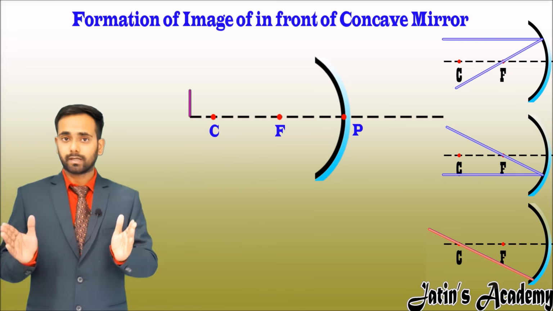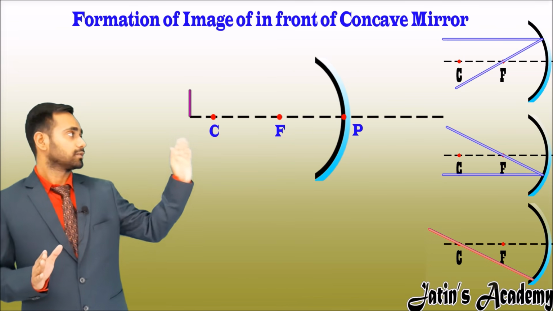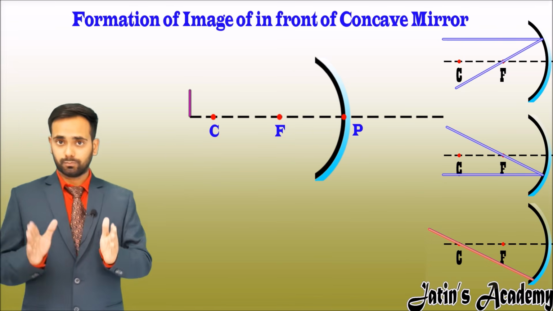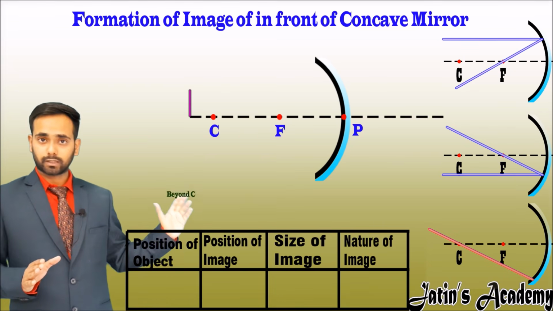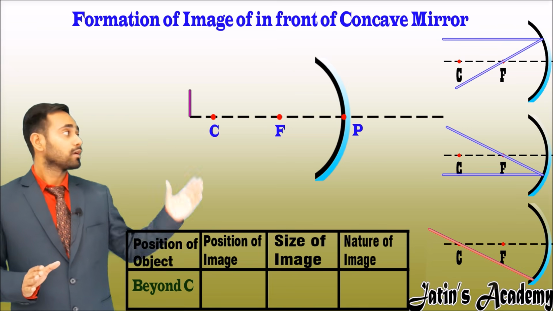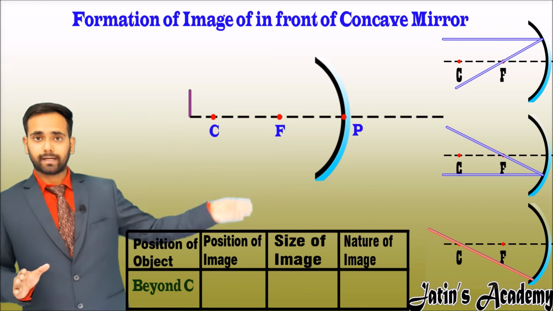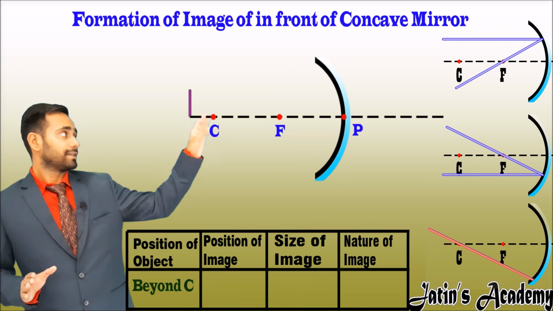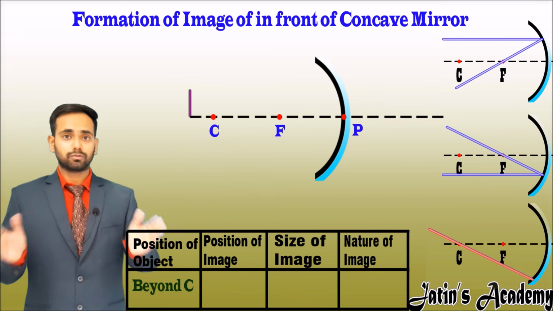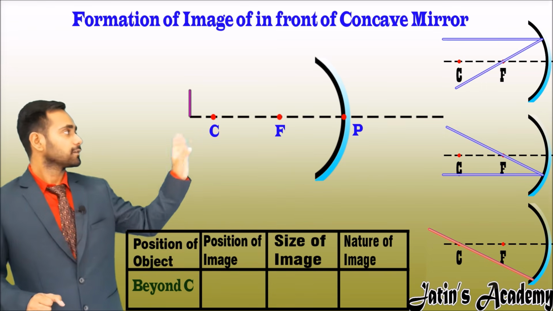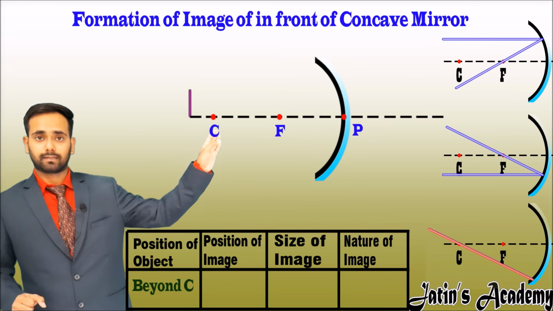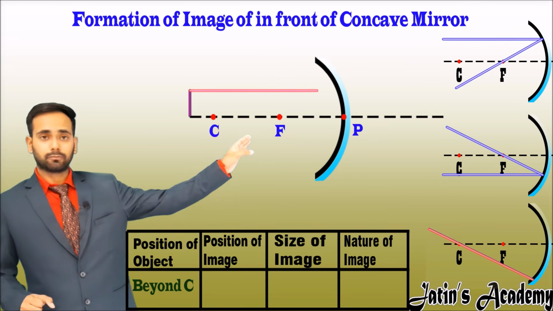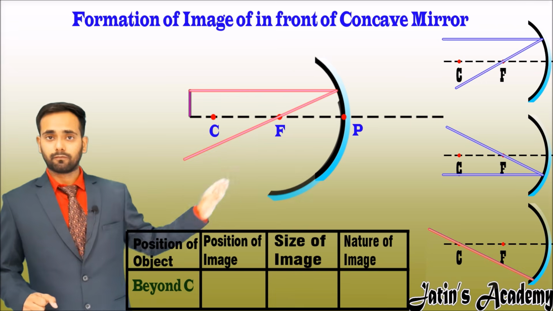Now I am going to place the object beyond C. When we place the object beyond C, first of all write in the box that the object position is beyond C. Now see the three rays. Whichever rays you like, you can use those rays. Our first ray is parallel to the principal axis. When the ray goes parallel to the principal axis, it passes through the focus.